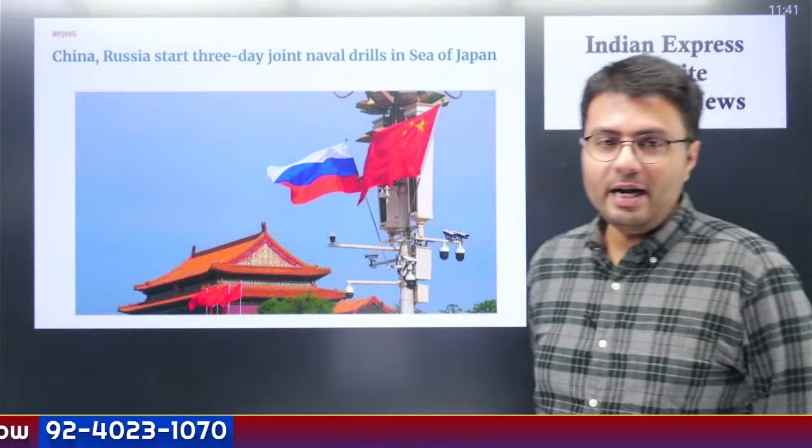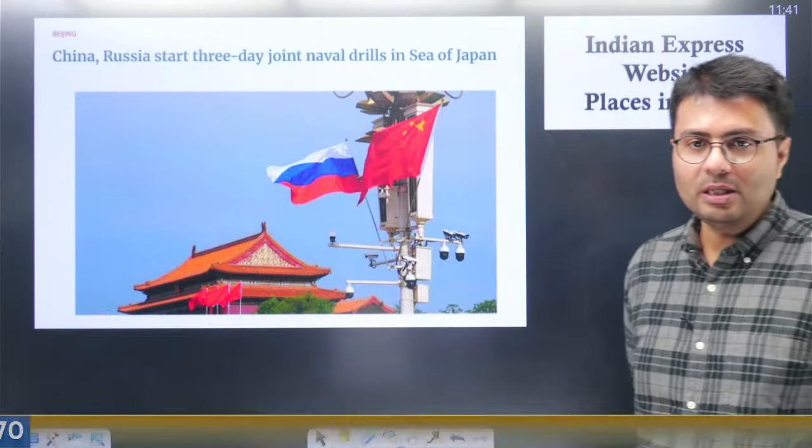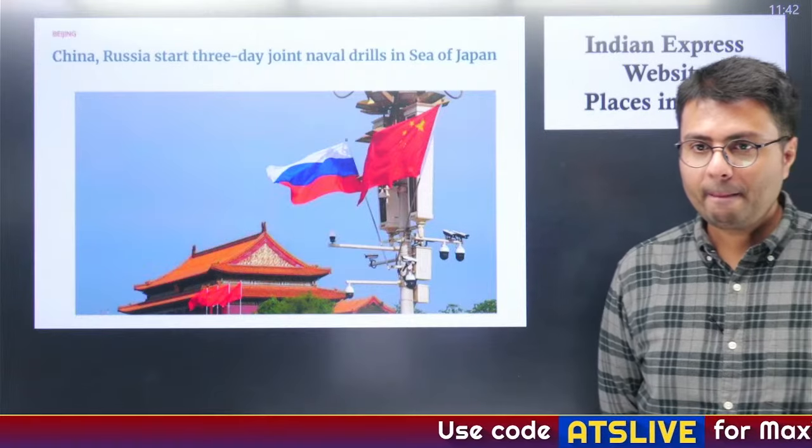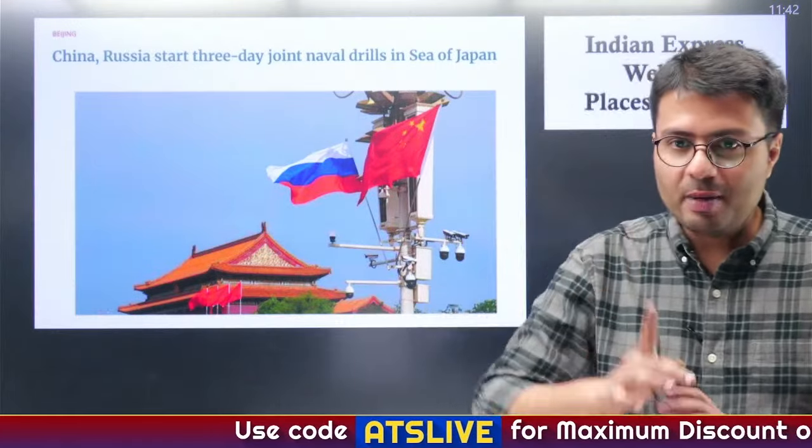Now let us move ahead with this article. This talks about drill in Sea of Japan, right? Look, give me a second. Okay, give me a second. I'll come back.